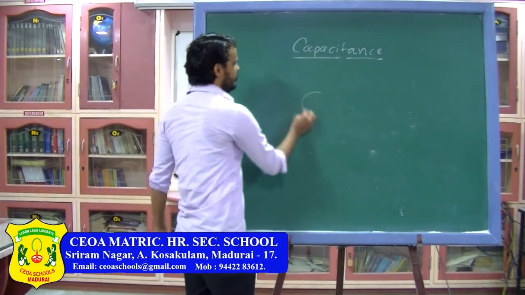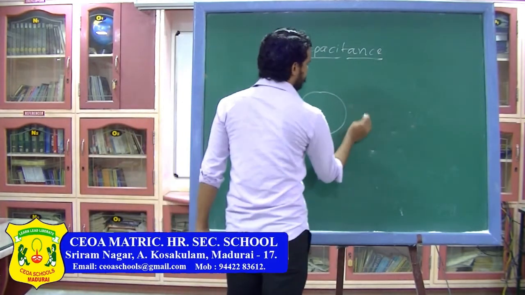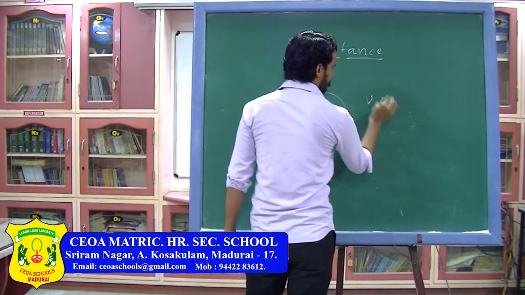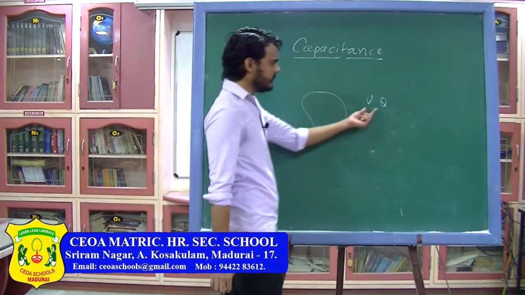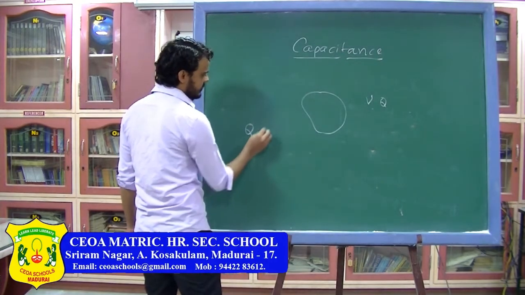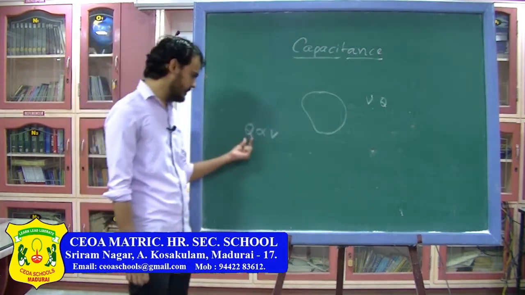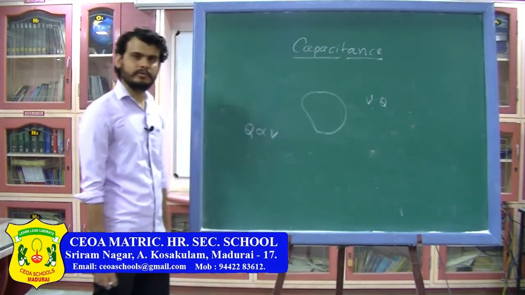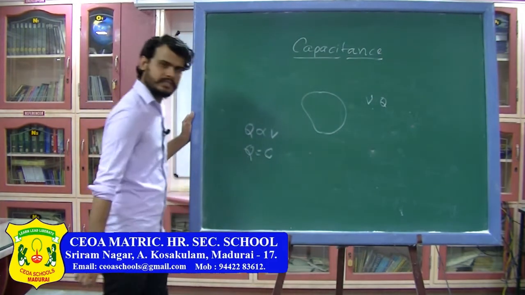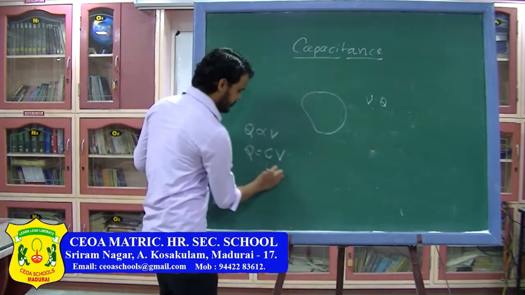As I have already told you, suppose there is a conductor, and if the potential of the conductor is V, the charge on the conductor will be Q. So I can say the charge on the conductor is directly proportional to the potential of the conductor. If I remove the proportionality sign, I will get a constant which I am going to call C. So this is called capacitance.